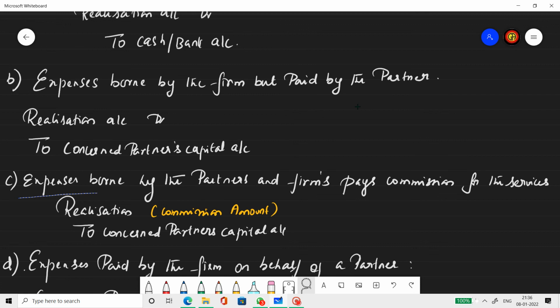Next one, expenses borne by the partner and the firm pays commission for the services. So as per the agreement, the expenses need to be borne by the partner and the firm pays only commission. So in that case, we are least concerned about what expenses the partner is going to pay because it is his job to pay the expense. We are bothered about only the commission that we are paying. So the journal entry will be only for commission: realization account debit to the concerned partner's capital account for the commission amount.